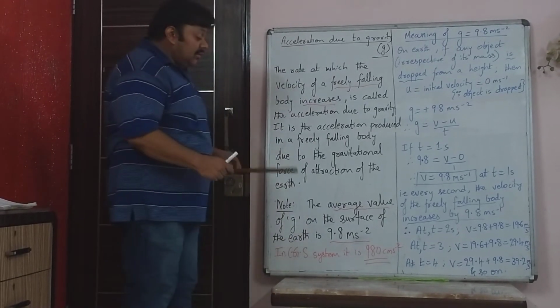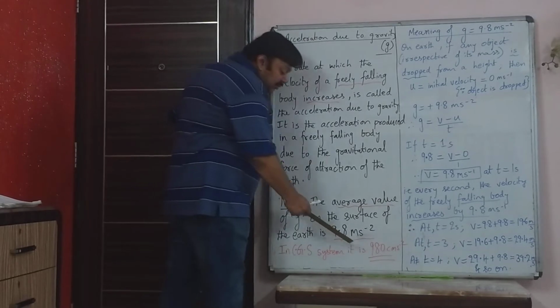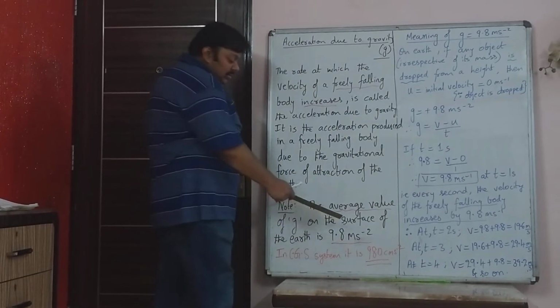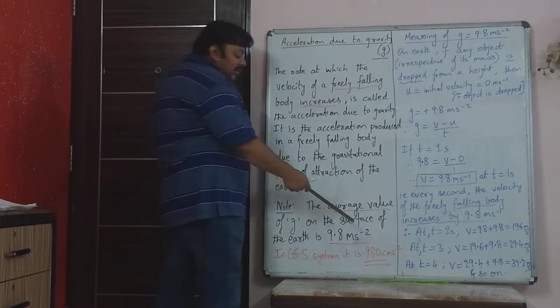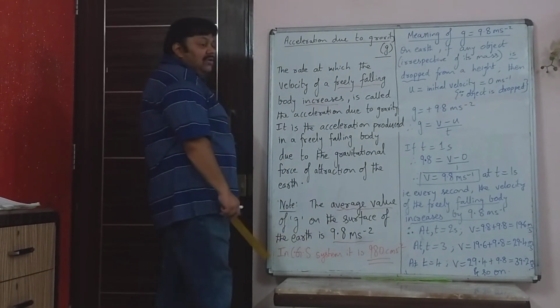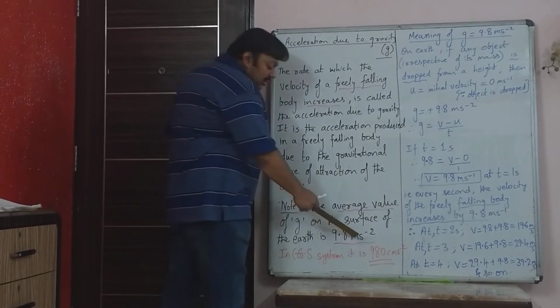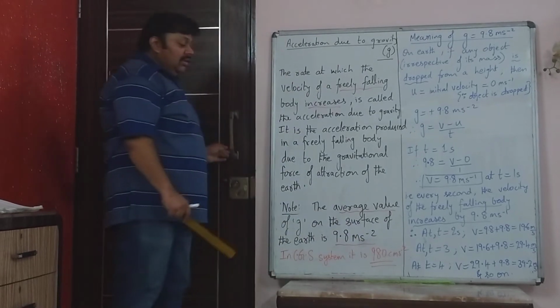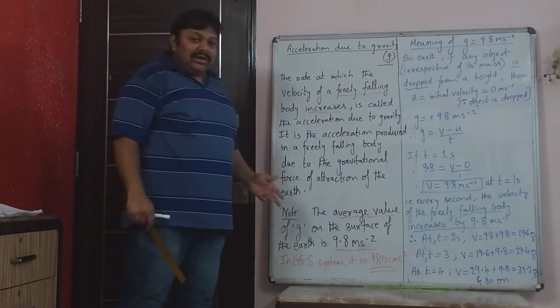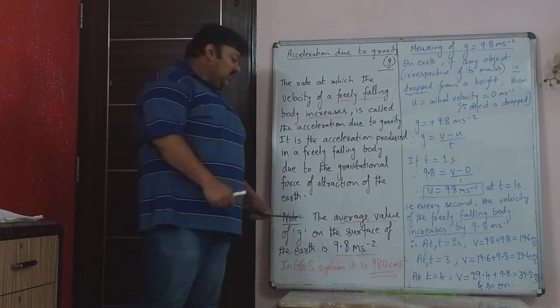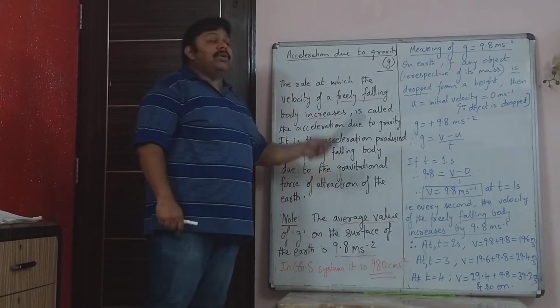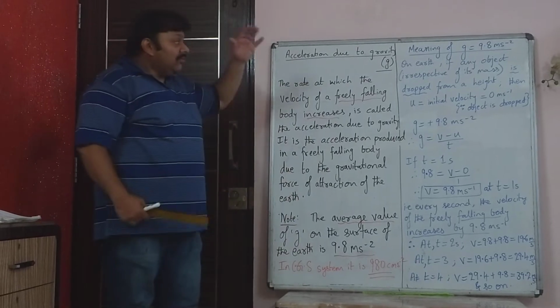Now that is in the SI or MKS system. In the CGS system, obviously meter we will convert to centimeter, and second remains the same, so second squared will remain the same. So meter to centimeter will become 980 centimeter per second squared. So now what does this 9.8 meter per second squared mean?